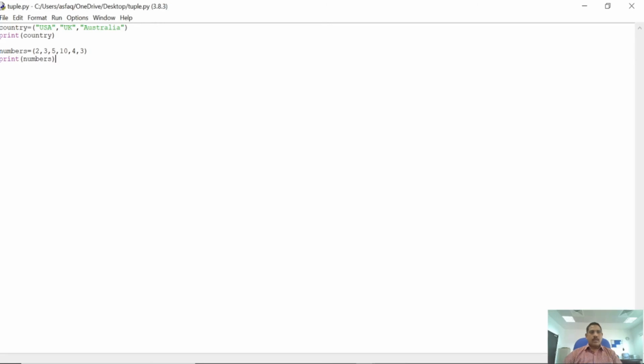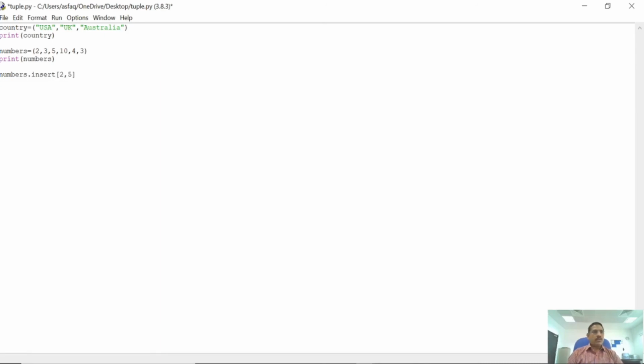I am just adding, for example, numbers dot insert. We are trying to add one number at the second position.